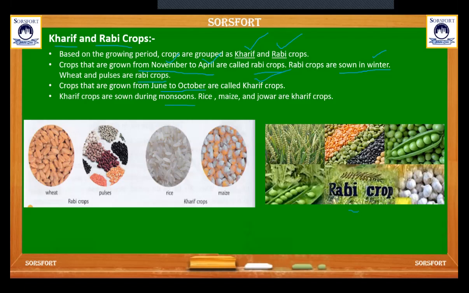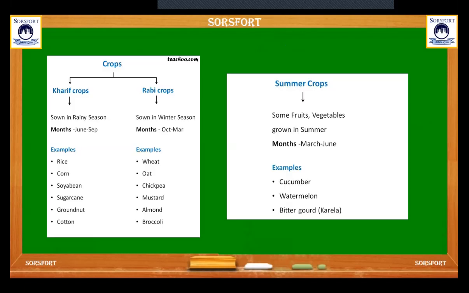Here are some pictures of Rabi and Kharif crops. Some examples: Kharif crops are rice, corn, soybean, sugarcane, groundnut and cotton. Rabi crops, which are winter crops, are wheat, oat, chickpea, mustard, almond and broccoli. There are also some crops which grow in summer, for example cucumber, watermelon, butter gourd, etc. Some fruits and vegetables. Okay. Then next,